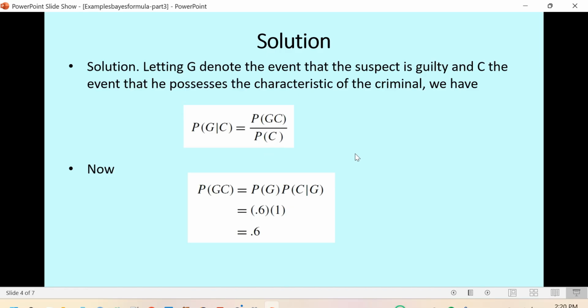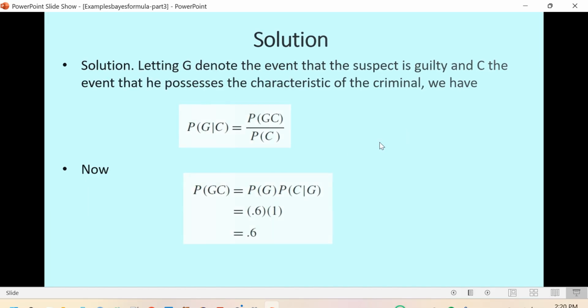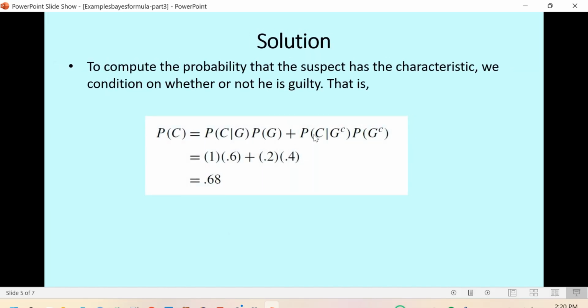The next step is to calculate the probability of C. P(C) is the unconditional probability of the characteristic in the population. We can sum two parts. One is P(G) times P(C given G). Another is P(not G) times P(C given not G). P(not G) is the complement of P(G), which equals 1 minus P(G). If this person is not guilty, what is the probability that he has this characteristic given he is not guilty?